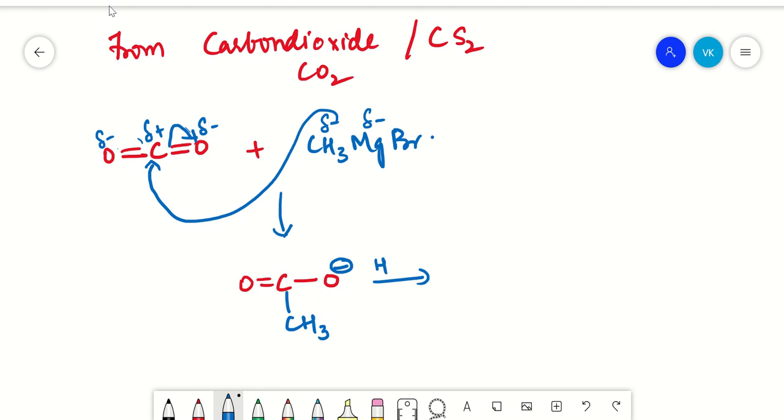And then in the same way, with H2O, what you get here as the final product is C double bond O. I'm just showing this in the vertical position. And then your OH, and then your CH3 that is attacked from your methyl magnesium halide, and H plus from your water molecule. So what you get here is your carboxylic acid.